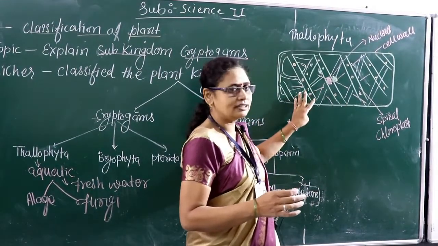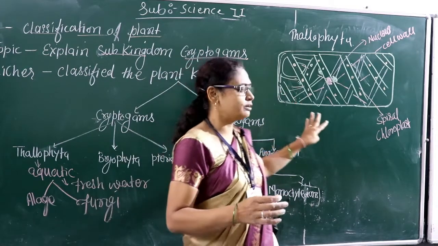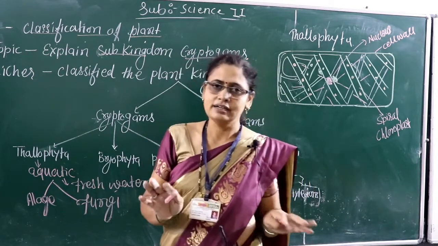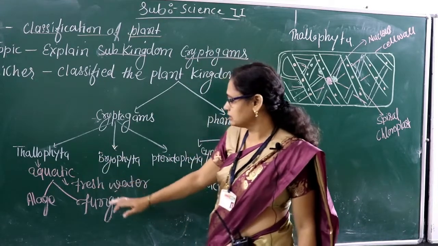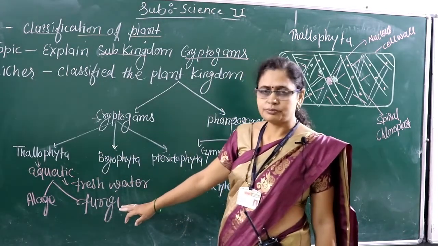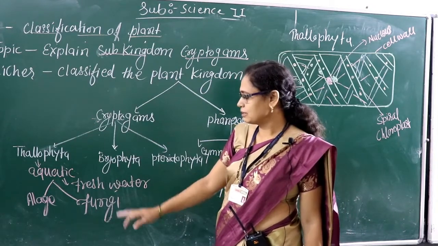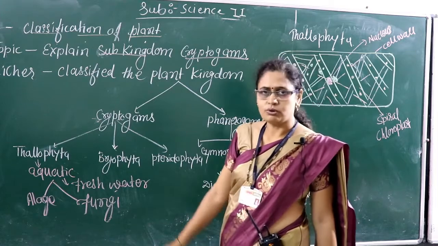It is green in color, meaning it is autotrophic, and it is a thread-like structure, meaning you don't see any leaves, roots or stem. But fungi are heterotrophic plants. They don't have chloroplast. Examples of fungi are yeast and mold. They are not able to make their own food.